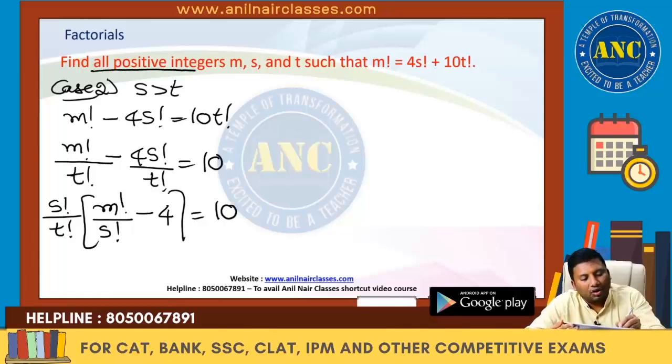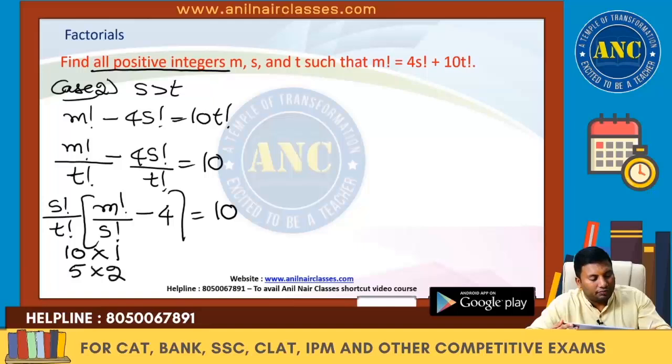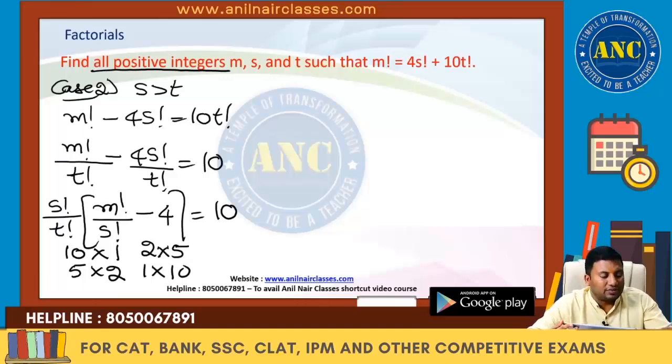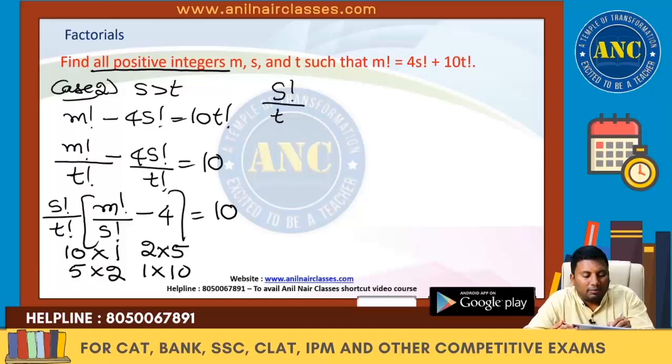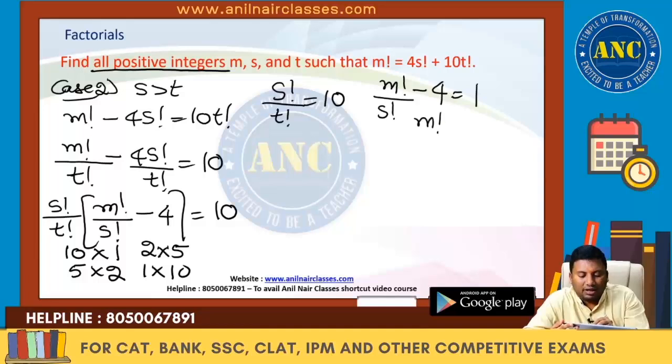Question is find all the positive integers. That means it can be written as 10 into 1, 5 into 2, 2 into 5, 1 into 10. For S factorial by T factorial to take 10, if S factorial by T factorial is 10, then M factorial by S factorial minus 4 should be 1. So M factorial by S factorial is 4 plus 1, 5. That will give you the answer M value 5 and S value 4.